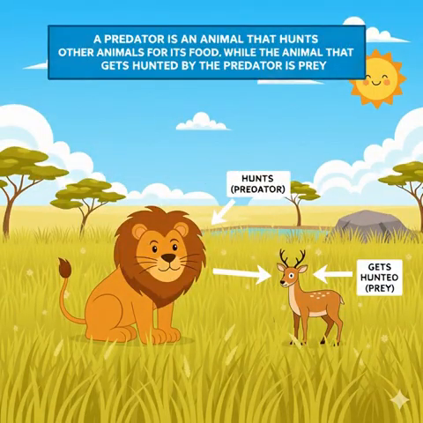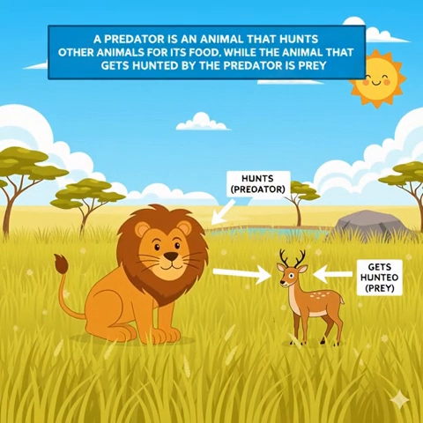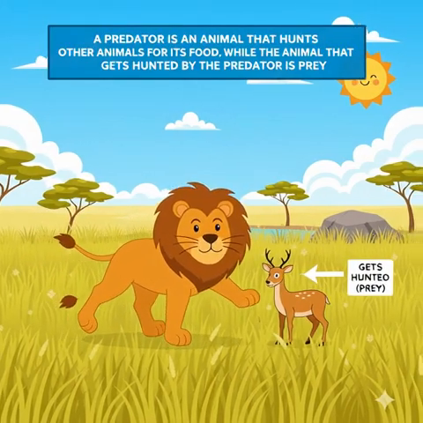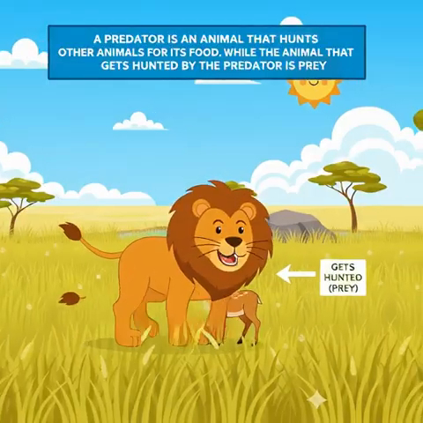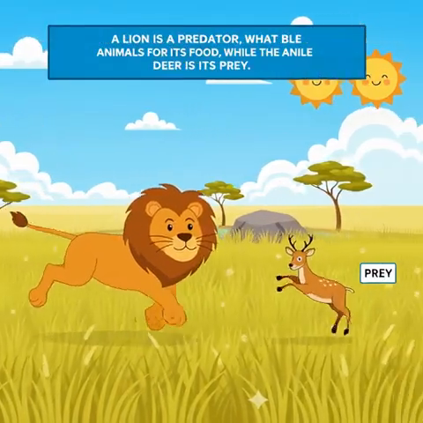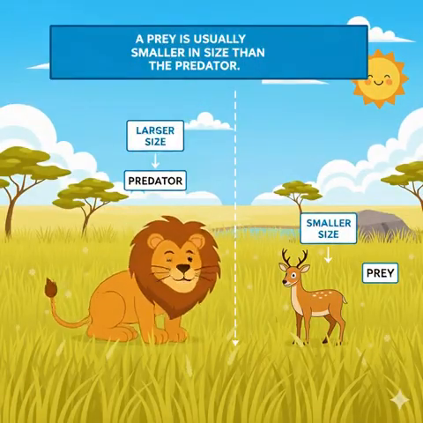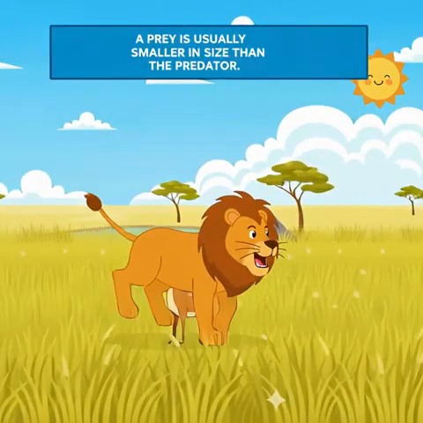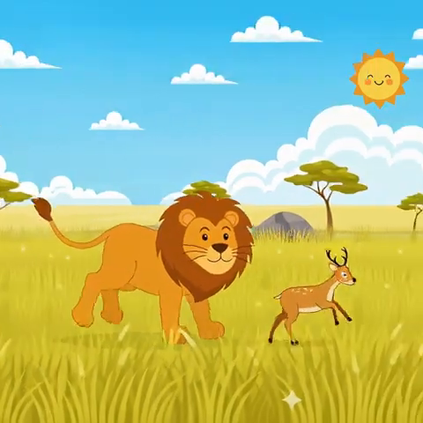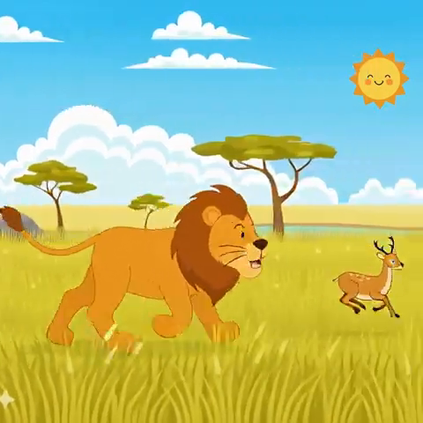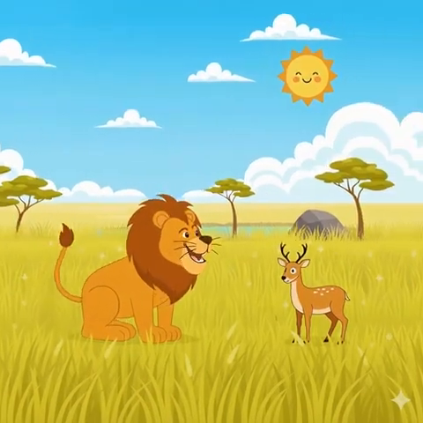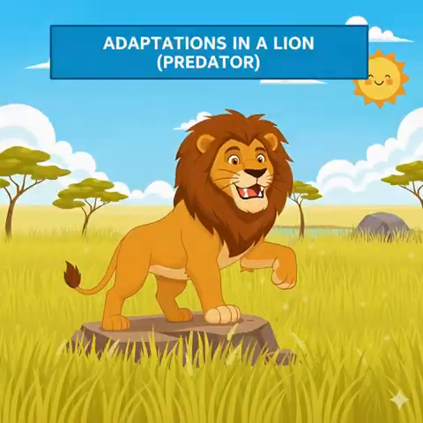A predator is an animal that hunts other animals for its food, while the animal that gets hunted by the predator is the prey. A lion is a predator, while deer is its prey. A prey is usually smaller in size than the predator. Both predator and prey develop a number of adaptations for their survival. Let's understand this with the examples of a lion and a deer.